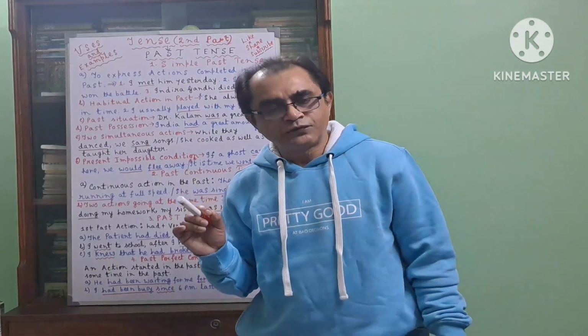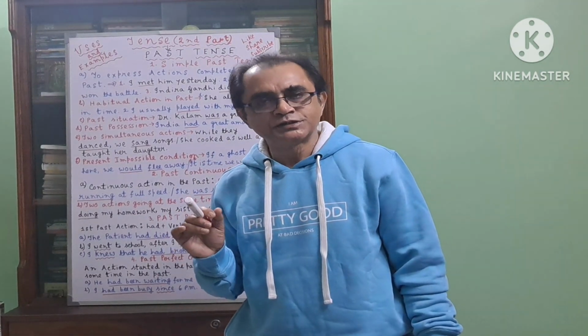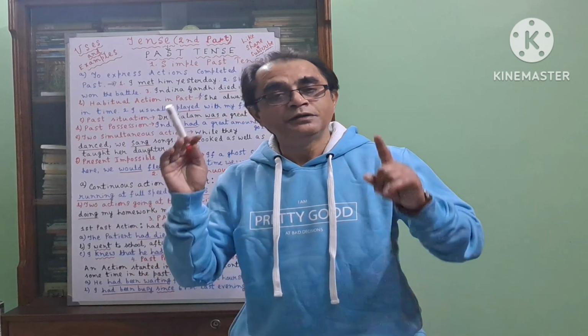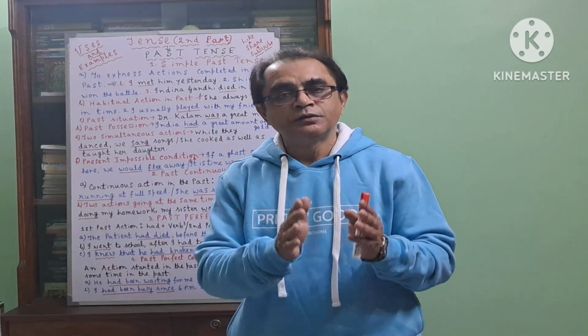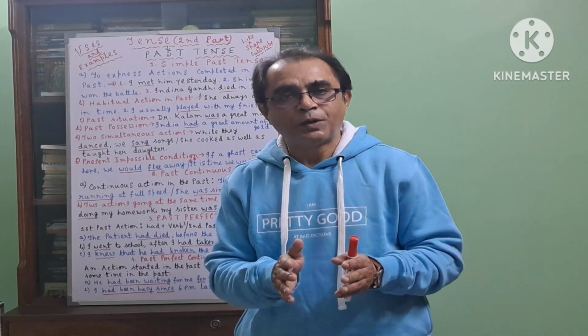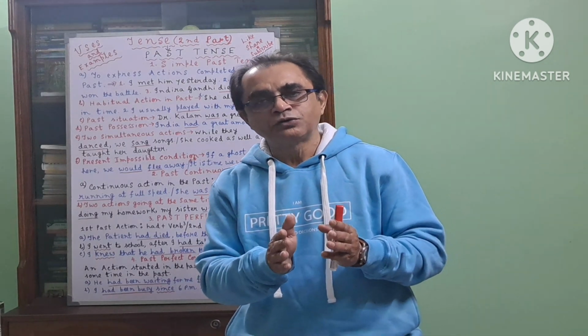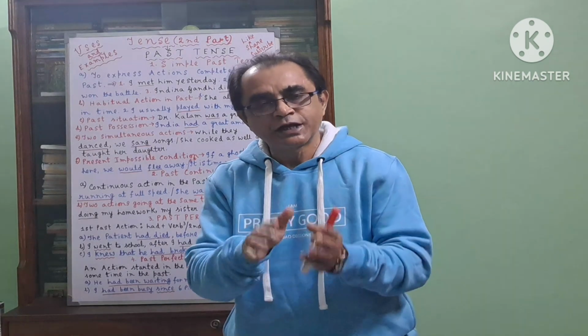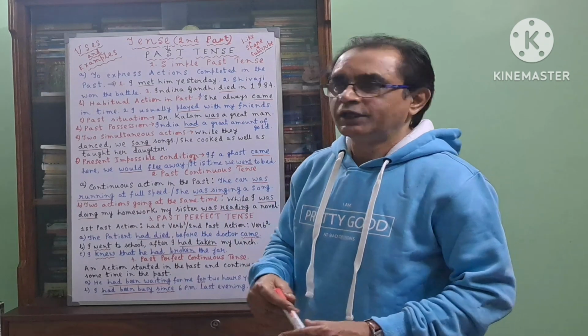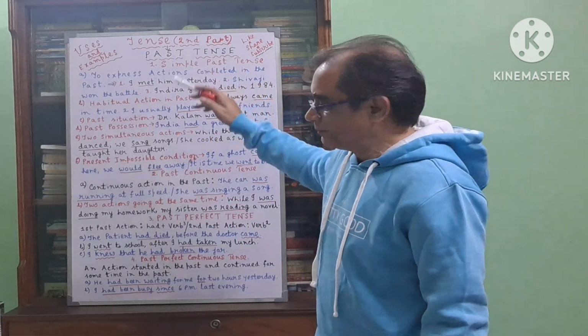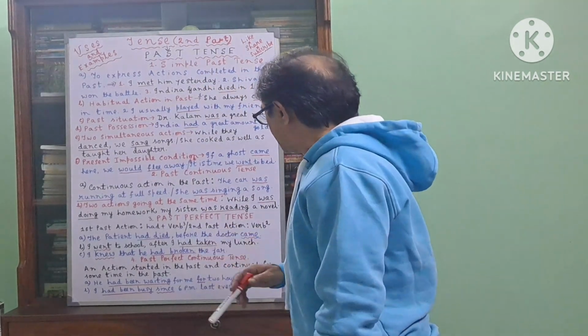Always remember that past perfect tense, in most cases, comes with simple past tense, and the purpose of the past perfect tense is to show the time difference between two past actions. The first past action will go in the past perfect tense. Second past action we express in simple past tense or past indefinite tense that we have learned at the very beginning. The last one is past perfect continuous tense.